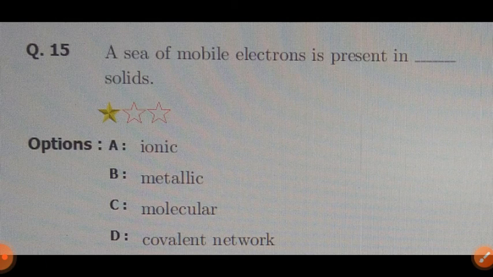And last question, question number 15. A sea of mobile electrons is present in the solids. There are four options given. All these are the crystalline solid types, and a sea of mobile electrons is present in the solid. Find out the correct answers. Solve question number 9 to question number 15 very carefully. These questions are very simple.